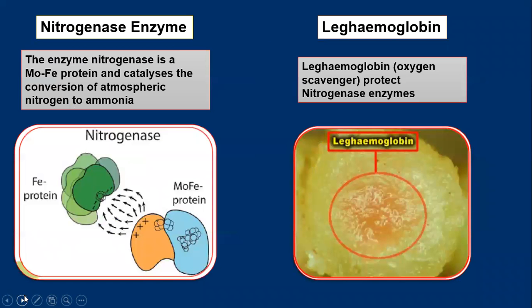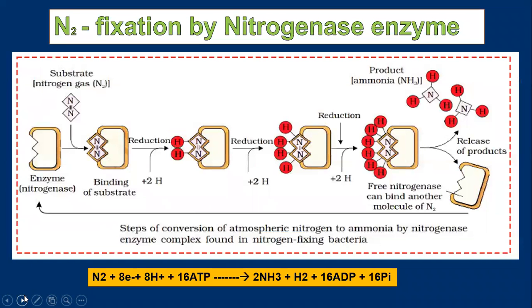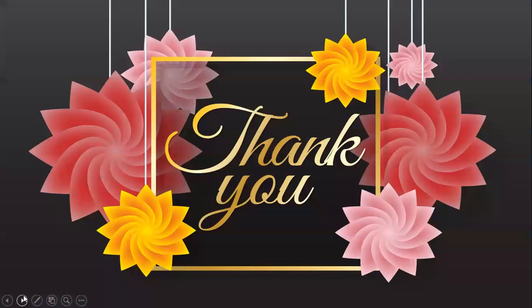Clear? And this is the slide that we have already discussed about the nitrogenase enzyme and the leg hemoglobin. So guys, just take a screenshot of this. This diagram can be asked, but it is not so important because it mainly comes under the chemistry portion. This is how atmospheric nitrogen is converted into ammonia by the nitrogenase enzyme. But just pay attention to this equation: N2 plus 8 electrons plus 8H+ plus 16 ATP giving 2NH3 plus H2 plus 16 ADP plus 16 inorganic phosphate. Sometimes this can be a question in your examination, asking you to balance the equation.